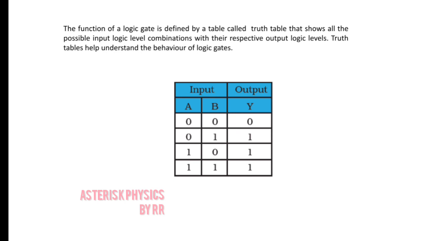The function of any logic gates can be defined in terms of a table called its truth table. This is the truth table of an OR gate. When both the inputs are at zero state, Y is at zero state. For other combinations of input, the output is at high state.